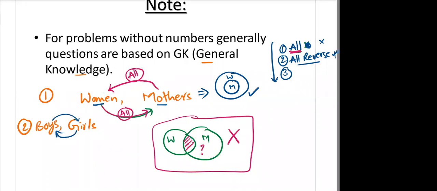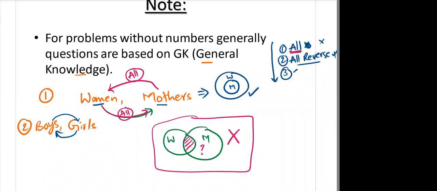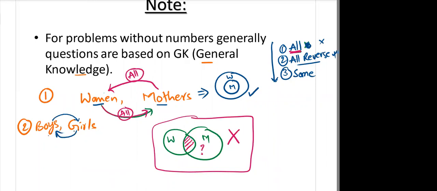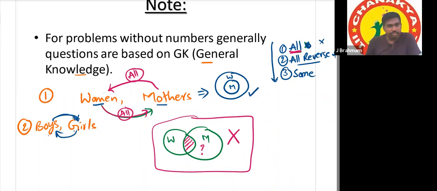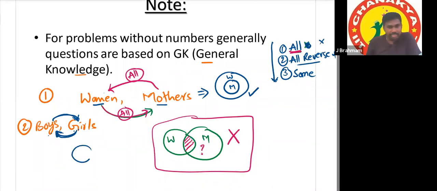Then which point do we need to check? Some. Yes, now we have to check some. Tell me, some boys are girls? No, sir. So some fails in one direction. Do we have to check in another direction or no need to check? No need, very good. Because in the case of some, if some A's are B's, then compulsorily some B's will be A's.